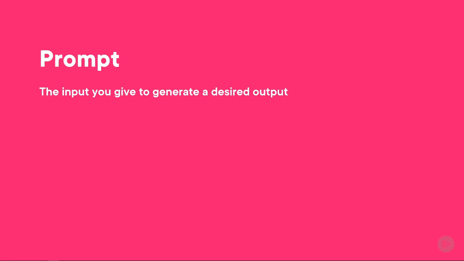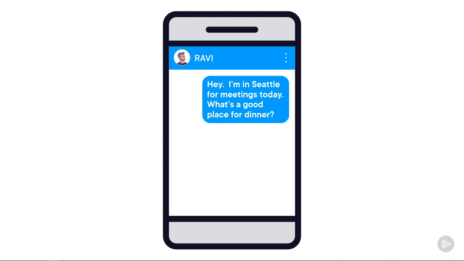Starting with a quick definition, what exactly is a prompt? It's the input you give to generate a desired output. In other words, the thing that you ask to get an answer. In Ravi's case, it was this. Hey, I'm in Seattle for meetings today. What's a good place for dinner?